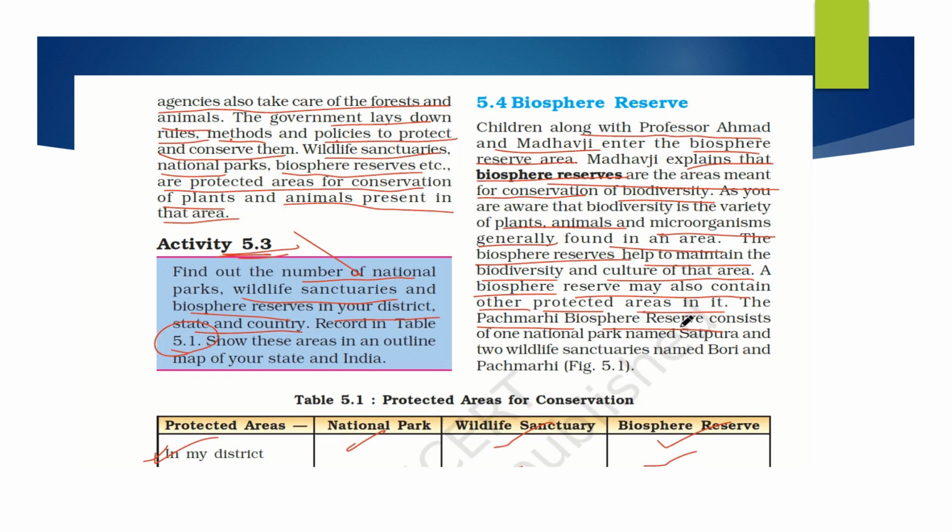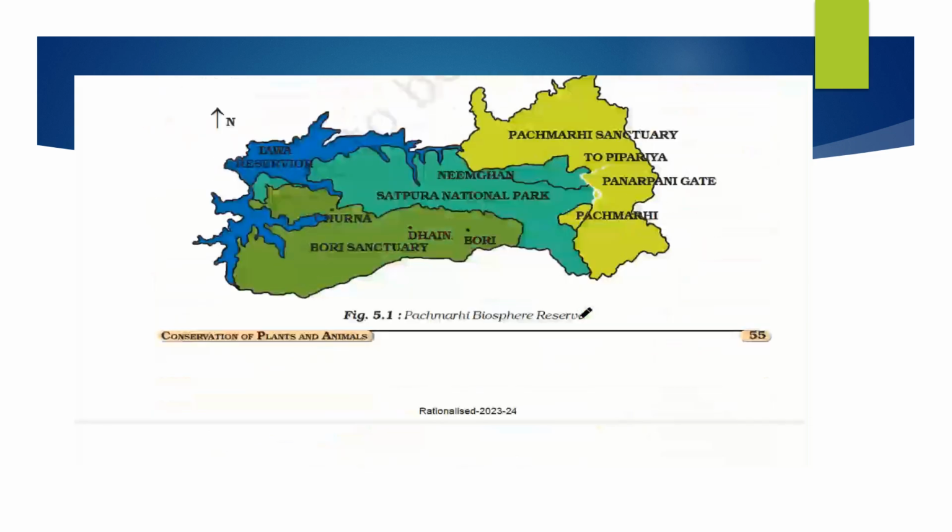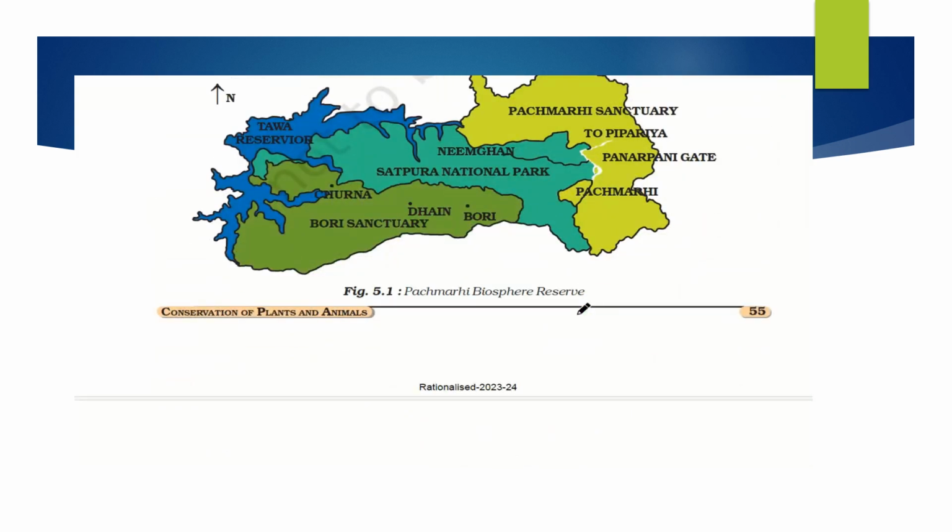The Panchmari Biosphere Reserve consists of one national park inside it, called Satpura, and two wildlife sanctuaries named Bori and Panchmari. Here you can see the Panchmari sanctuary. This is the Pachmarhi gate, and this is the way to Piparia.